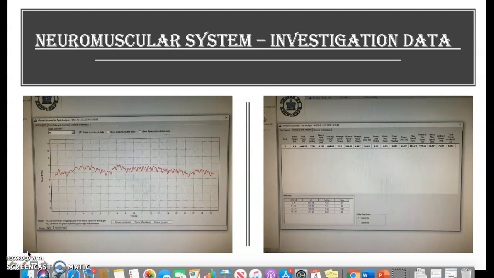So in terms of our investigation data from the Wingate test, we can see that the graph on the left seems to remain at quite a constant level, so the power never exceeds 8 watts per kilogram, and it increases and decreases as we increase the time at a constant level. There are small changes when we increase the time, because we need more force in order to maintain this high intensity.